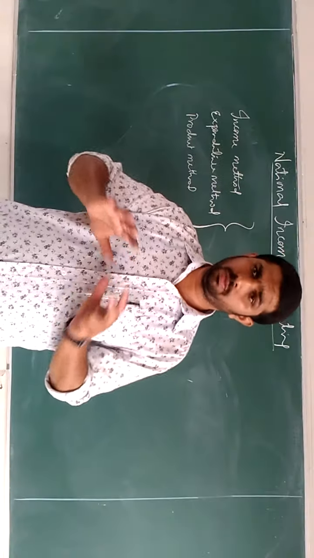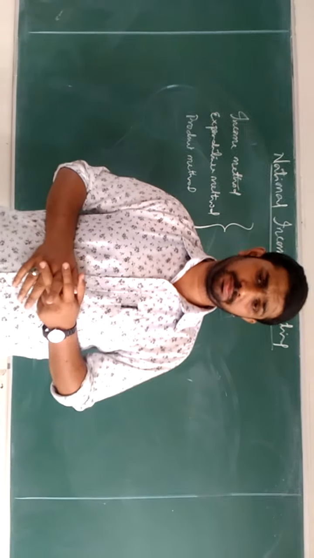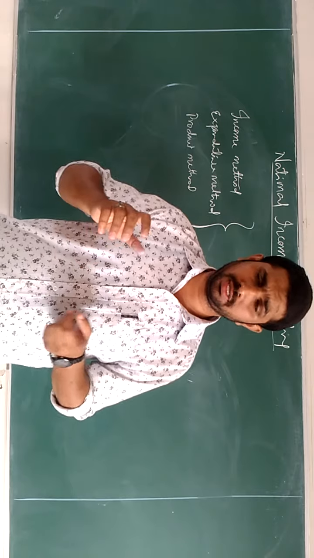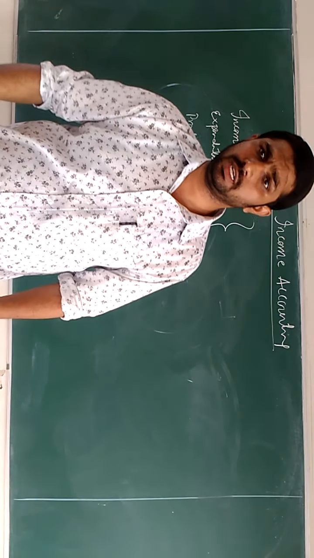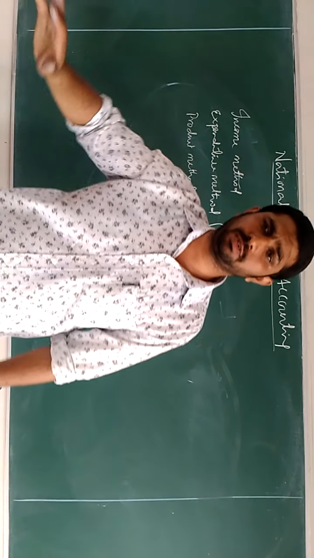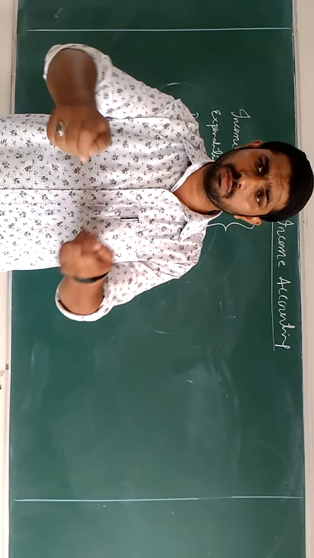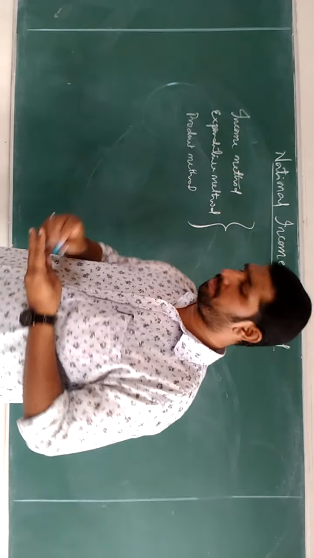Thank you. So let's have a discussion on these methods now. Worldwide, there are three methods of calculating national income. If you want to assess the income of a country, there are three methods. Just as you measure the weight of a person, the height of a person, or the number of liters of water, likewise, if you want to measure the income of an entire country, there are three measuring methods.